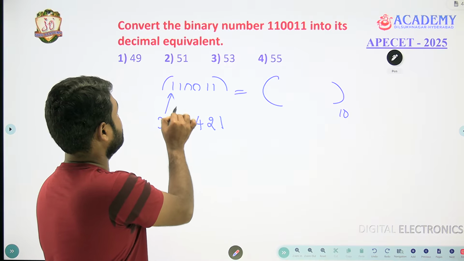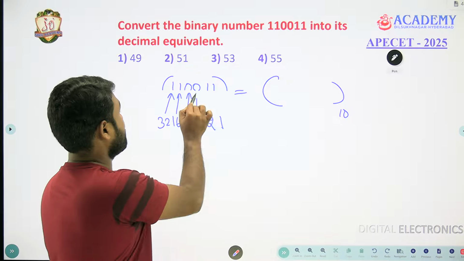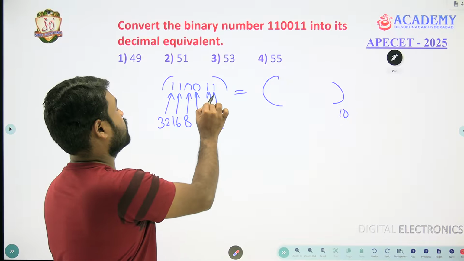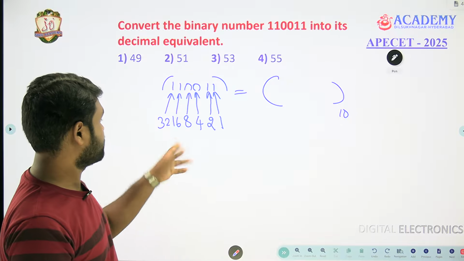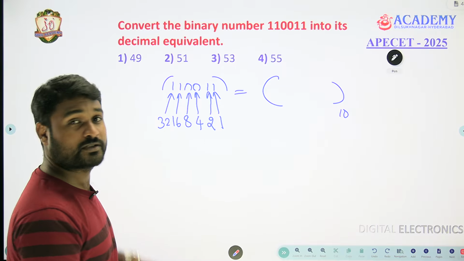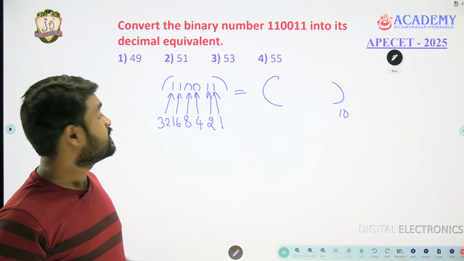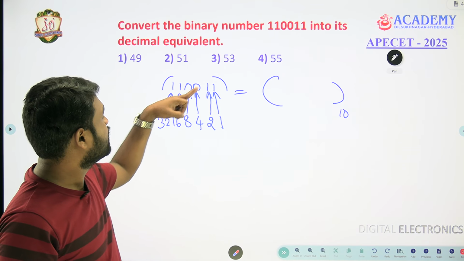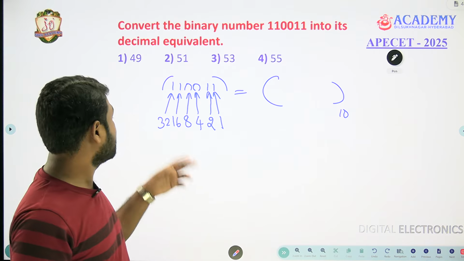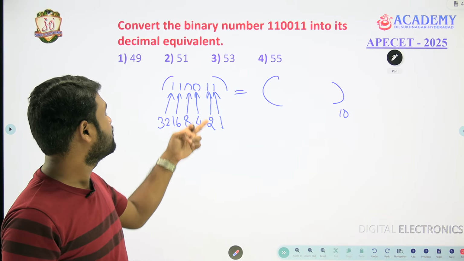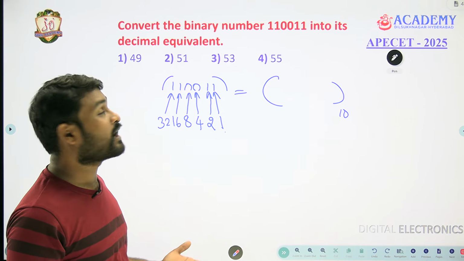These are the weights of these bits. Wherever zeros are there, you skip. Wherever ones are there, you add them. So 32 is there, 16 is there, 2 is there, 1 is there. 32 plus 16 is 48, 48 plus 2 is 50, 50 plus 1 is 51. Answer is 51.